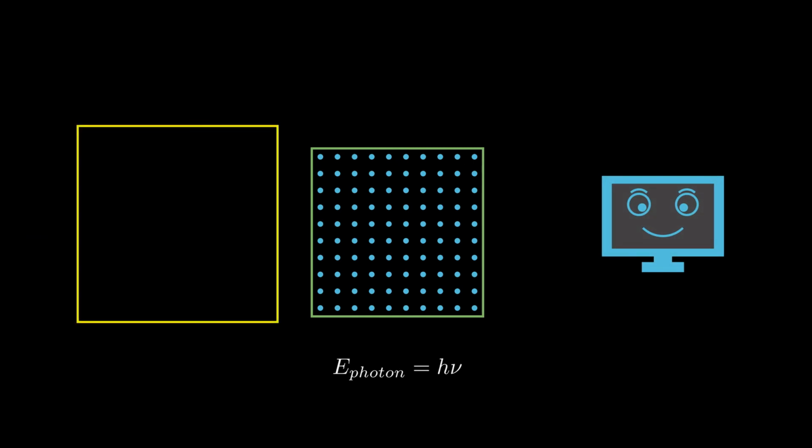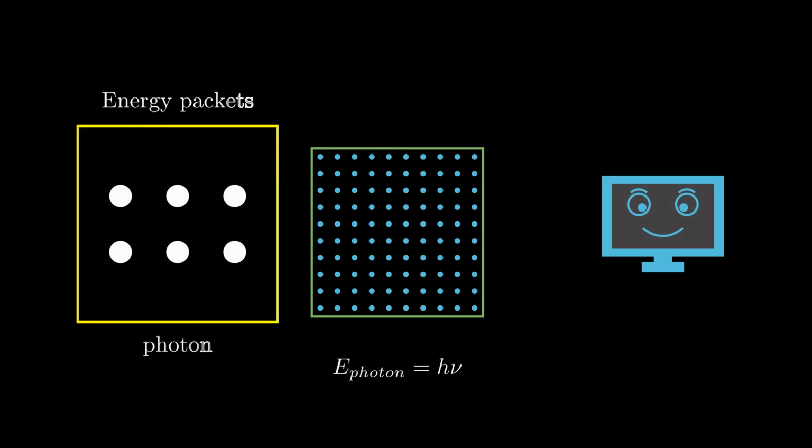So, these are the energy packets, assuming the light beam has a single frequency. Such a light is called monochromatic light, just one frequency, and each one of these energy packets is called a photon. There are many photons in the light beam.